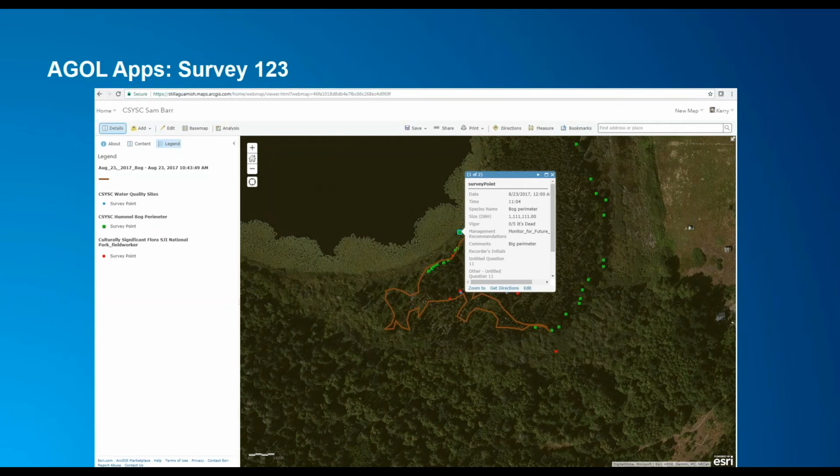And here we can see from the dashboard some of the results of that. It's a very wide assessment, a very powerful tool. At the same time, as you read through some of these survey points, you can see that there are some very interesting comments that are made. And we love to see that. As I mentioned earlier, one of the really targeted audiences we want for our GIS are our young members, and we want to get them excited about it. And this is one tool that seemed to work really well for that.